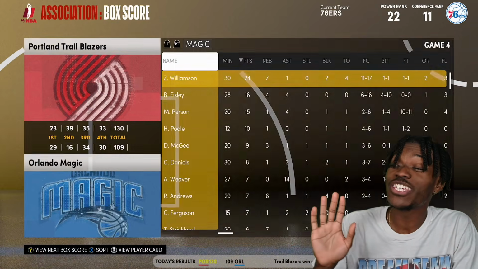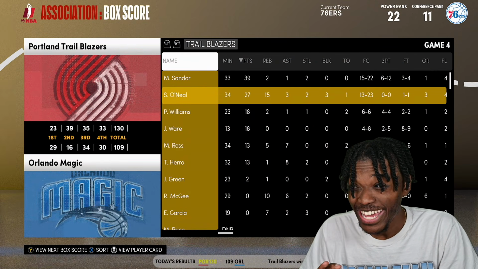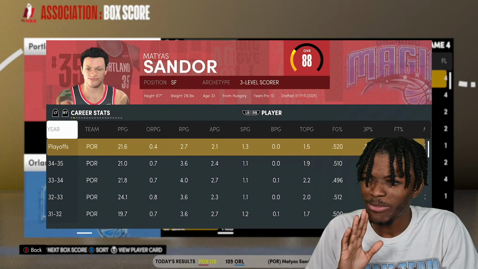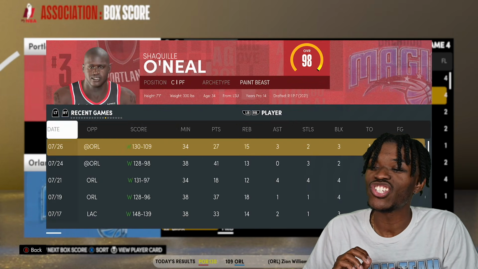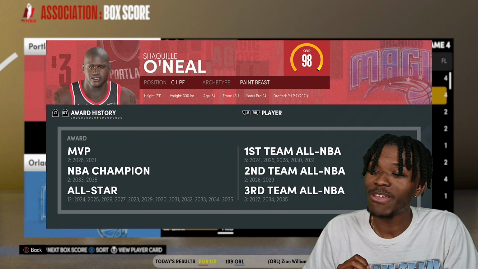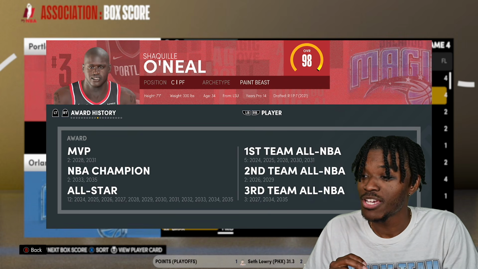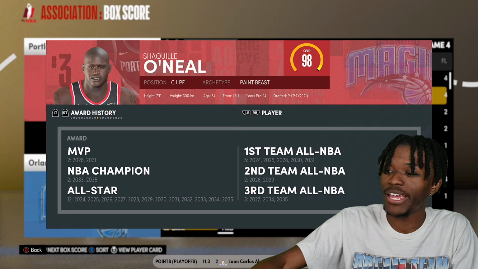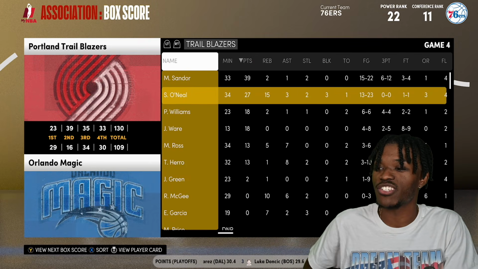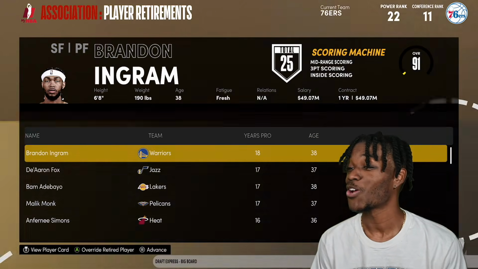Shaq, 2 championships. Low-key starting. Who are you, first of all? Because you might be carrying Shaq. Low-key starting to make the conversation a little bit. 2-time MVP, 2-time champion. Crazy amount of Defensive Player of the Year. They ain't even got it on his resume, but he had made the All-Star game every single season. He's starting to make a case, man.